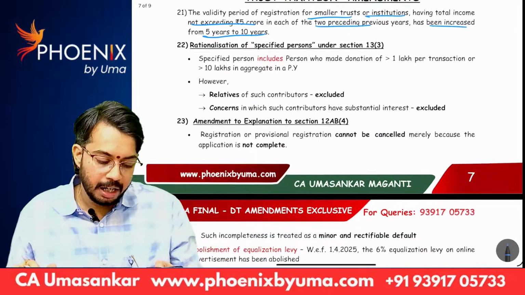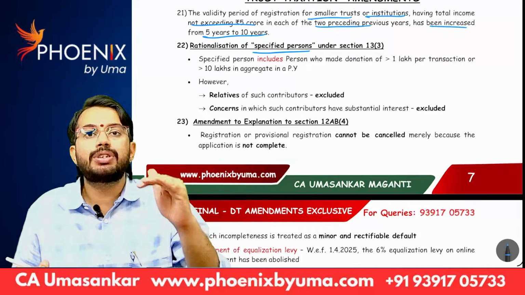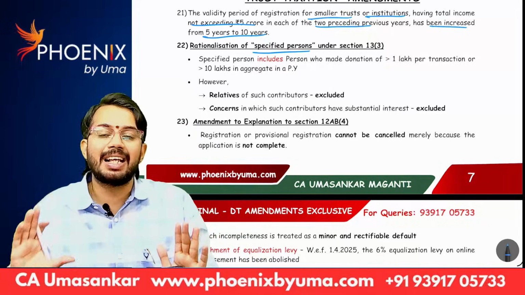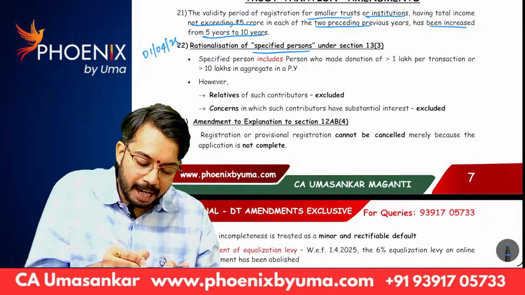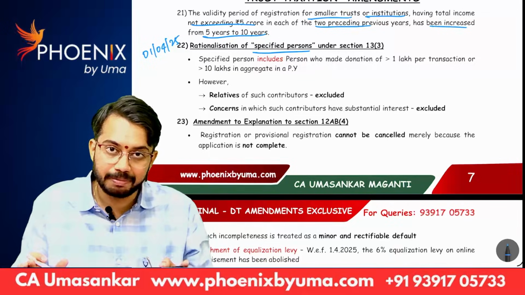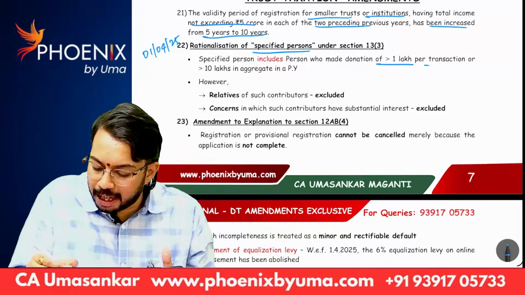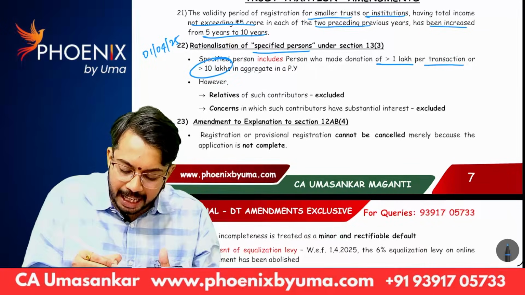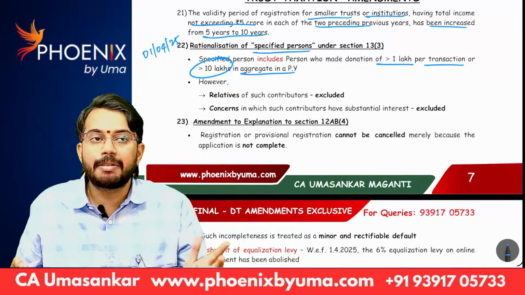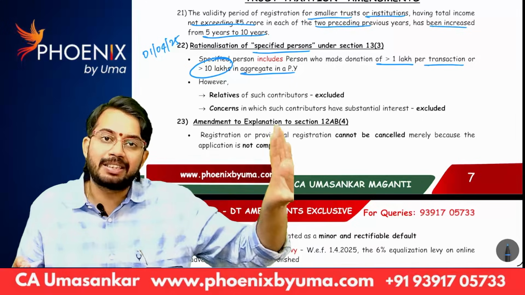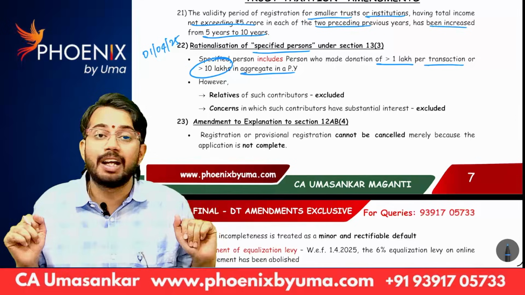Good. Next, specified person. Earlier, any person who gives a donation of more than 50,000 is treated as a specified person. But from 1st April 25 onwards, the specified person definition is changed. Any person who gives a donation of more than 1 lakh per transaction or more than 10 lakhs in aggregate in a previous year will be treated as a specified person. That means, let's say for a trust, Sri Salem Trust, I gave 15 lakhs donation. I will be treated as a specified person. Are you able to understand?